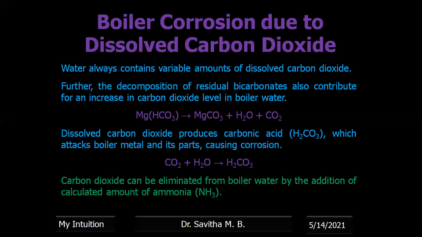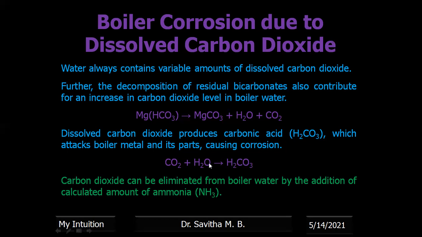Suppose the water is contaminated by bicarbonate, like magnesium bicarbonate. When you heat, bicarbonate easily gets converted into carbonate, releasing carbon dioxide and water. Now this dissolved carbon dioxide in the hot condition easily gets converted into carbonic acid.